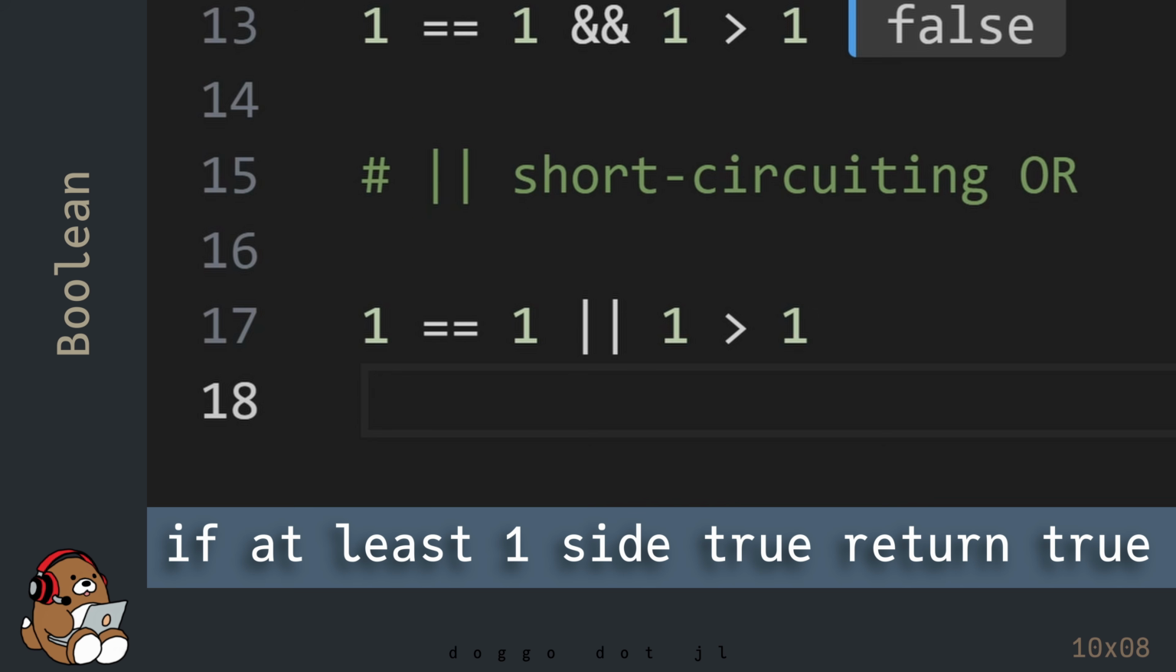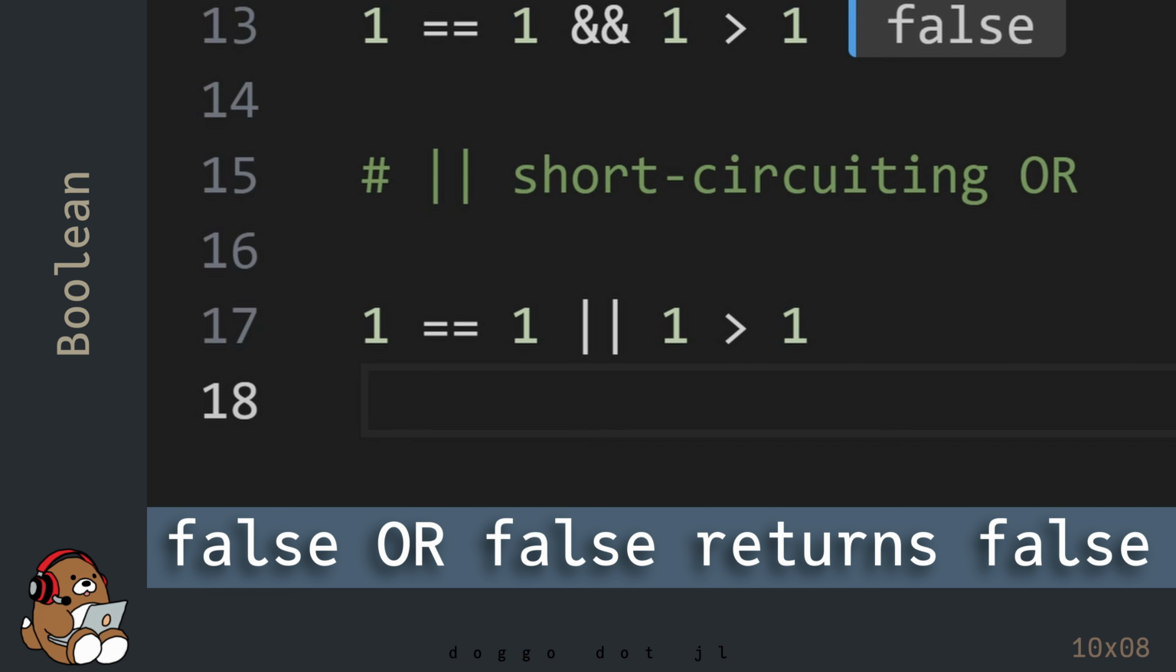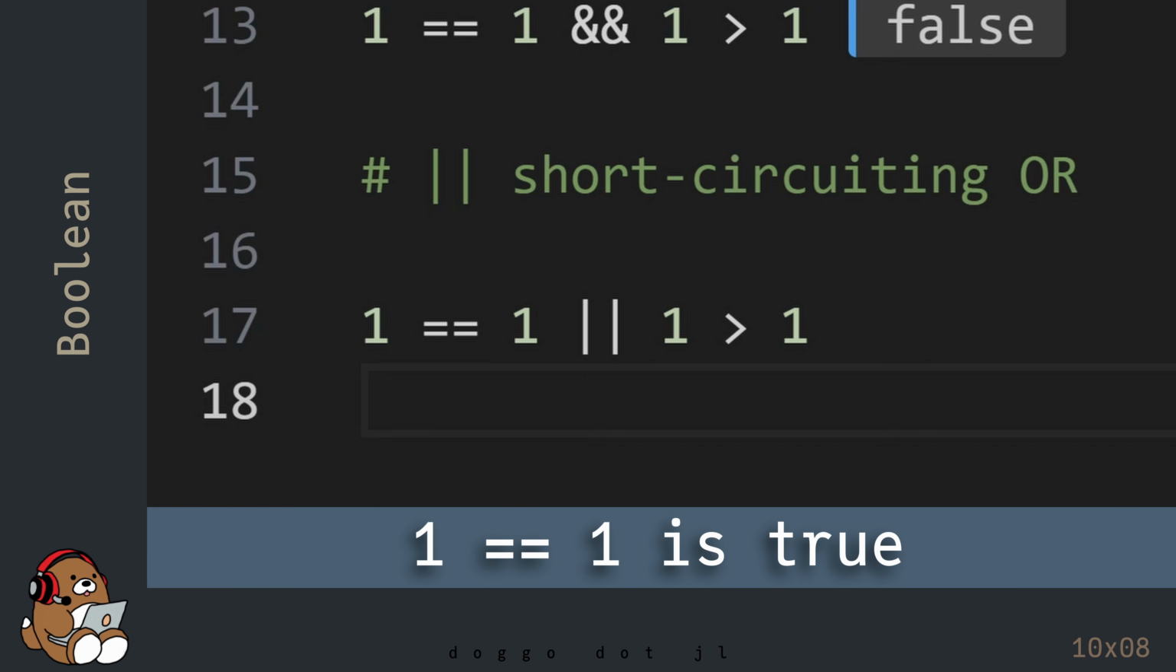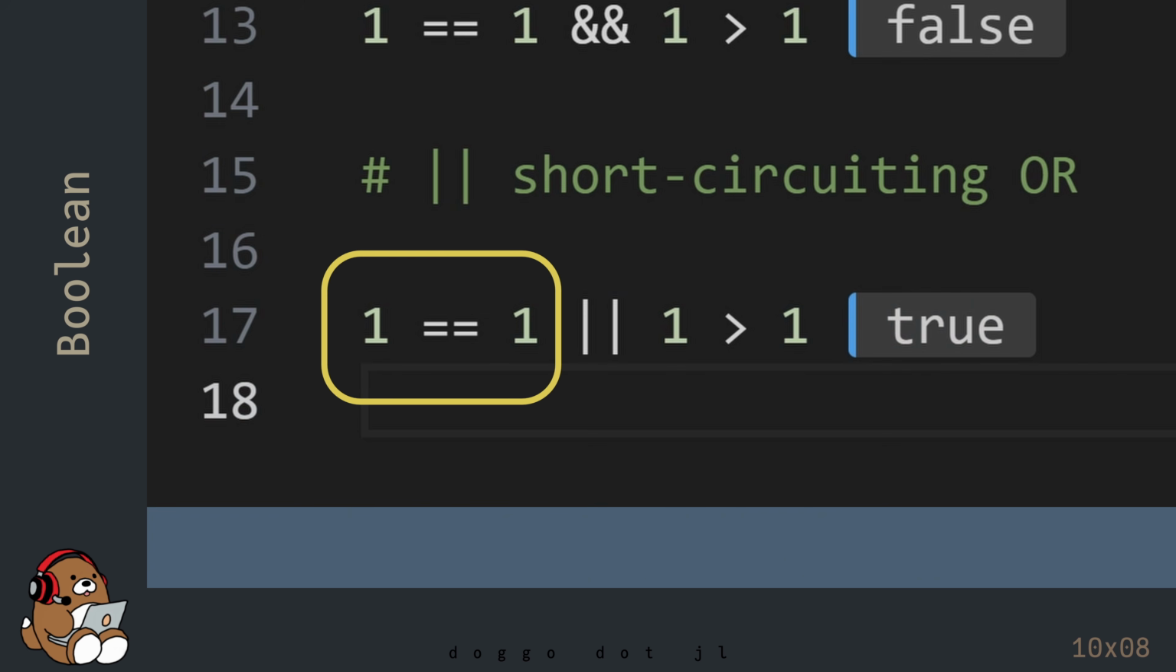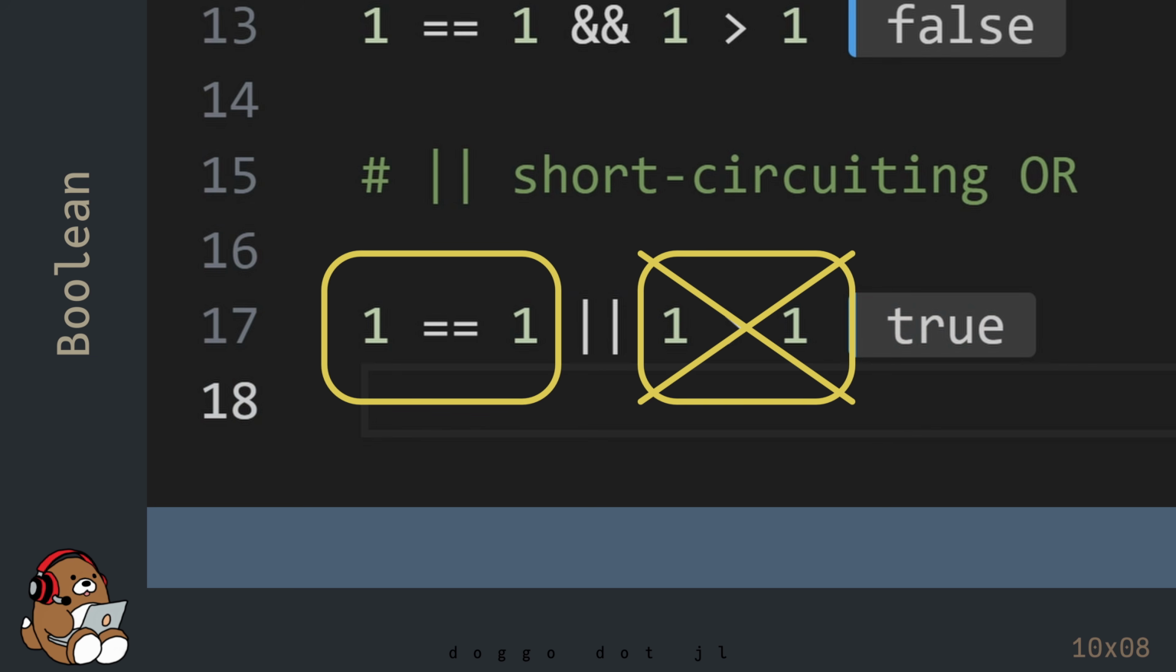With a Boolean OR operator, if at least one side of the operator is true, then the operator will return a Boolean value of true. The only time it returns false is if both sides are false. So in this example, the left-hand side of 1 is equal to 1 is true, so the overall Boolean statement is true. Since the left-hand side is true, the short-circuiting OR operator doesn't even bother to evaluate the right-hand side, since it doesn't matter whether the right-hand side is true or false.